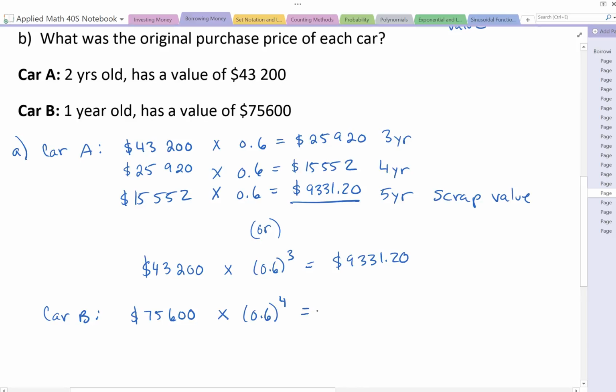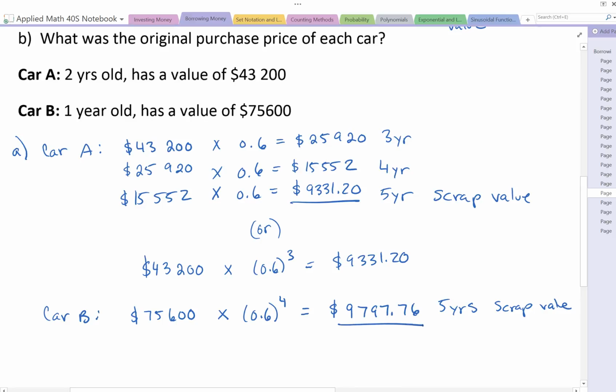And if we do that, multiply by 60% to the exponent of 4, we get a final answer of $9,797.76 in 5 years. Okay, so that's how we can deal with depreciation.